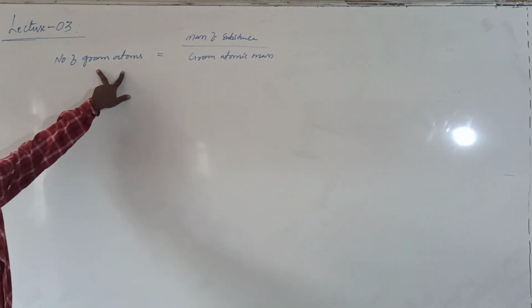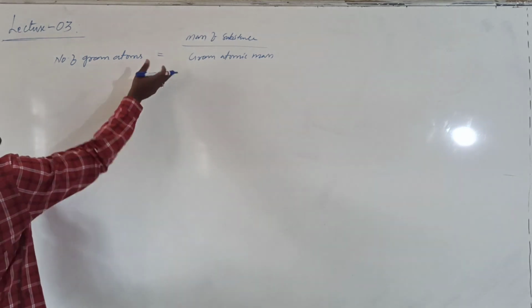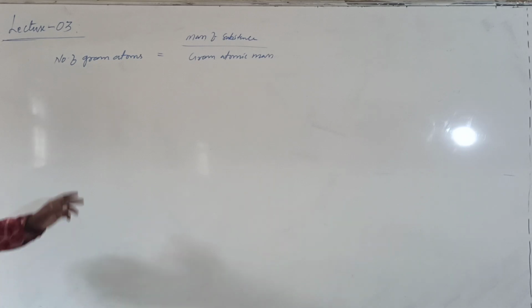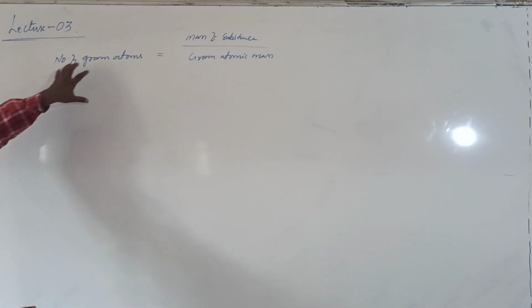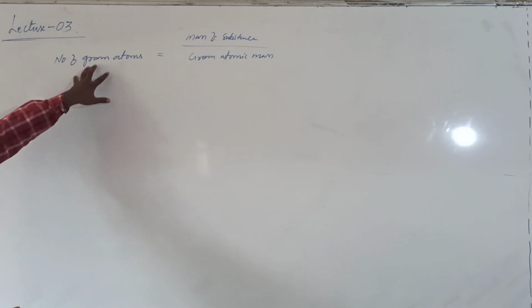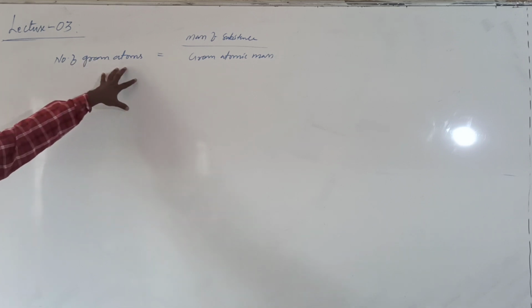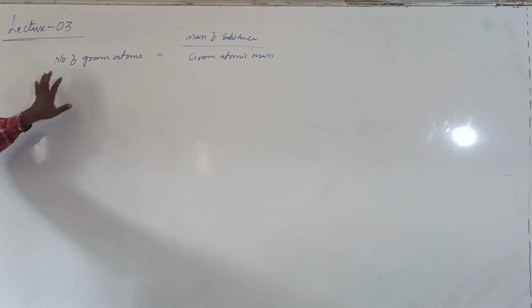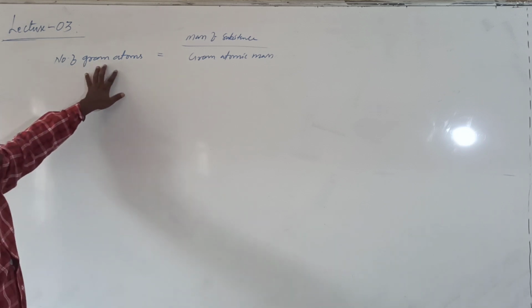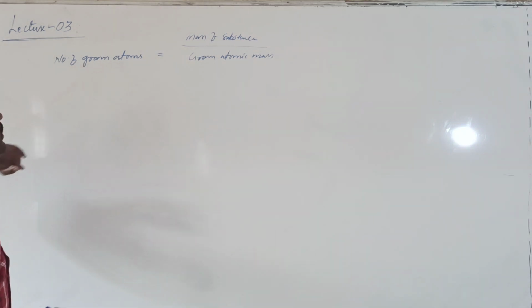Number of gram atoms, we can also say number of moles of atoms, is nothing but the same. Number of moles of atoms or number of gram atoms is the same. 1 gram atom will be equal to 1 mole of atoms. You should not confuse number of moles of atoms with number of gram atoms. Both are the same only. Right?